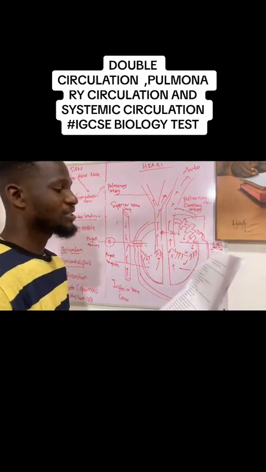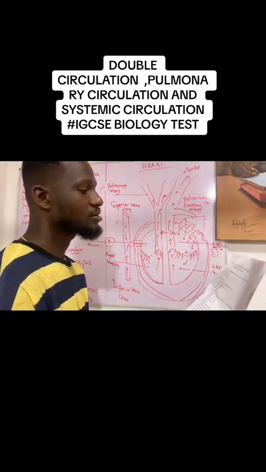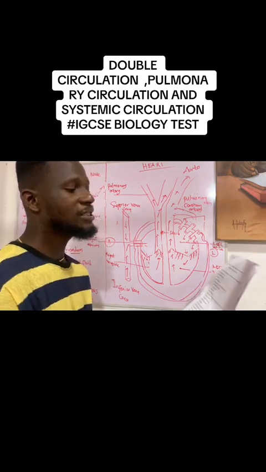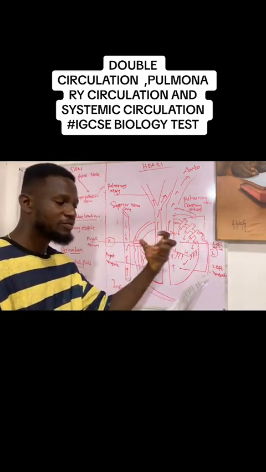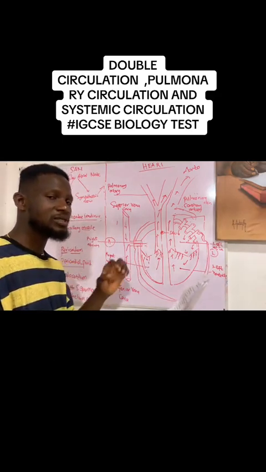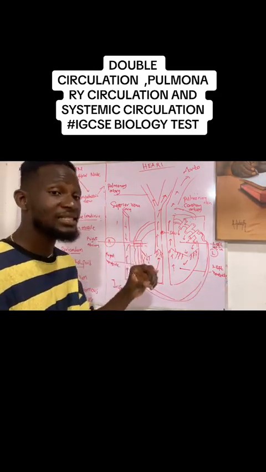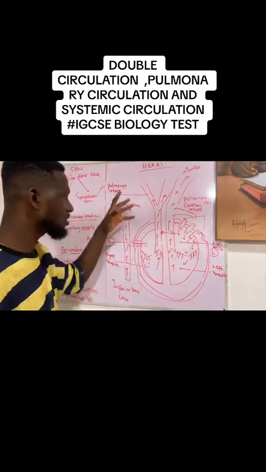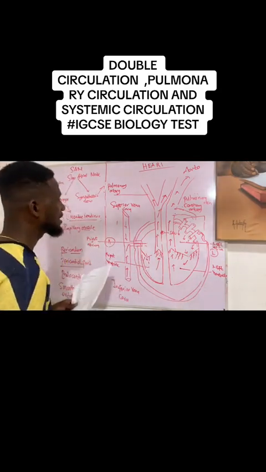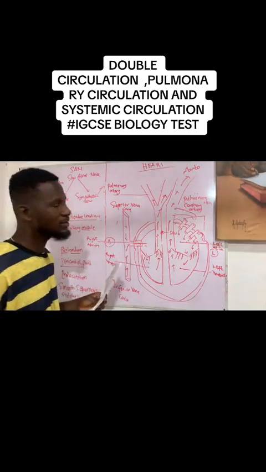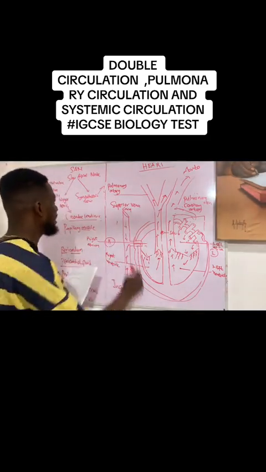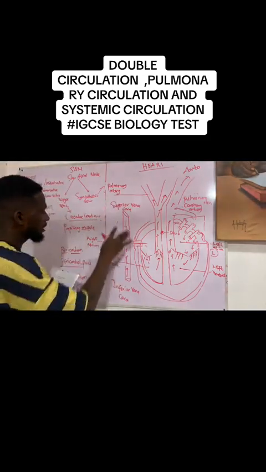Now, question 1 says, which of the following blood vessels contains deoxygenated blood? They have given us a list of blood vessels. They want us to locate the one which contains deoxygenated blood. Now let's look at our illustration. The only parts of the blood vessel that will definitely contain deoxygenated blood will be either a pulmonary artery or